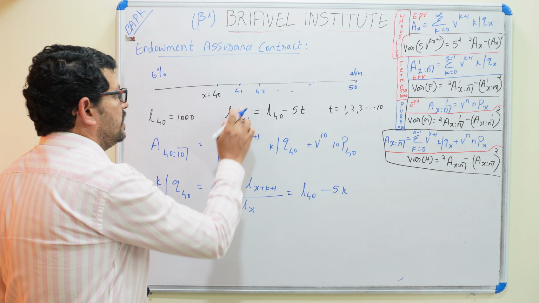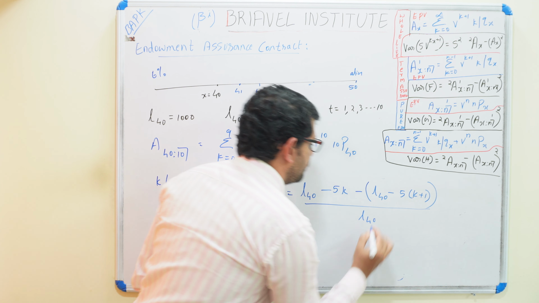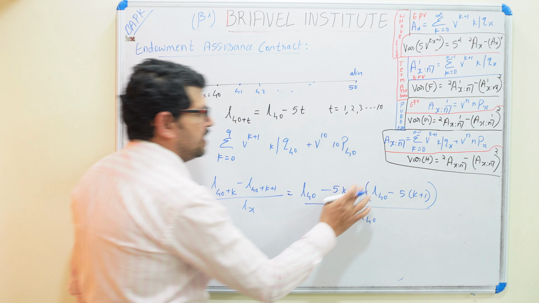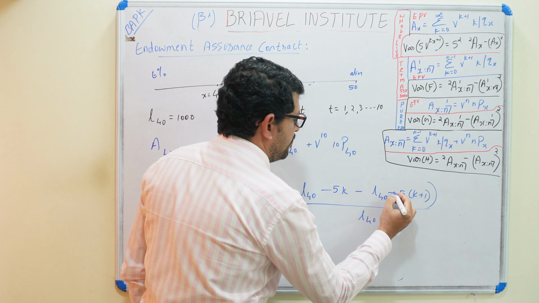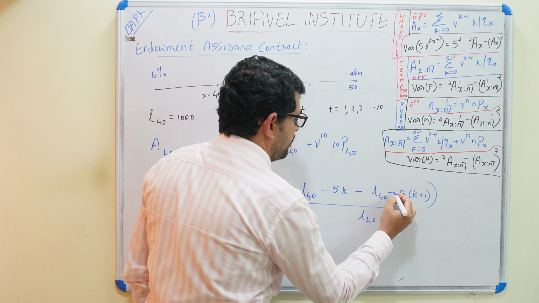40 plus k, L40 minus 5k, and minus of L40 plus k plus 1. This also we can write as minus L40 minus 5(k plus 1). So this is the formula we have written here, whole divided by L40. Here the minus is given, and this is becoming plus, and this we can separate.